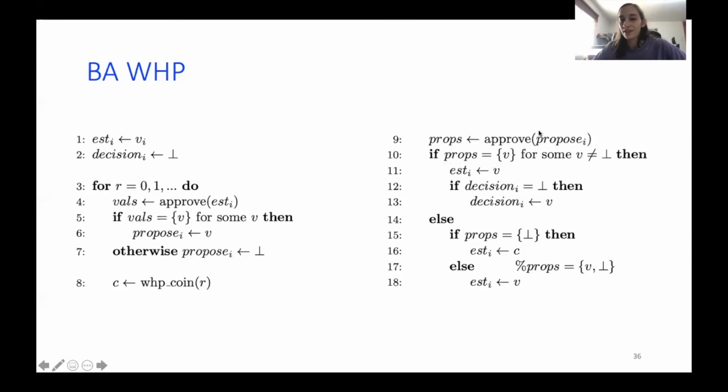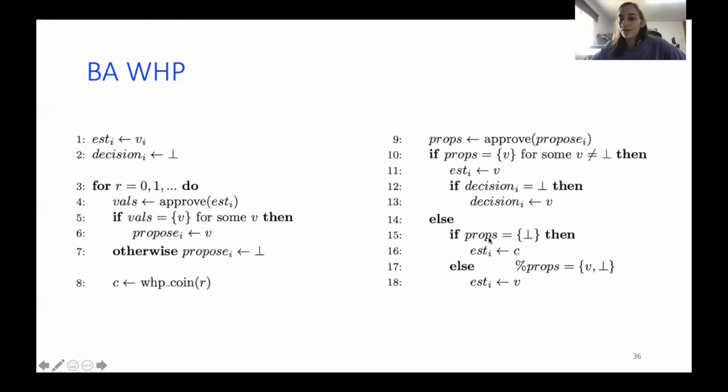It could be either V, the value that was chosen in line 5, and bottom, or just bottom. If I hear V as a correct process, I choose this as my estimation value. And if I haven't decided yet, this is the point where I decide upon this value.